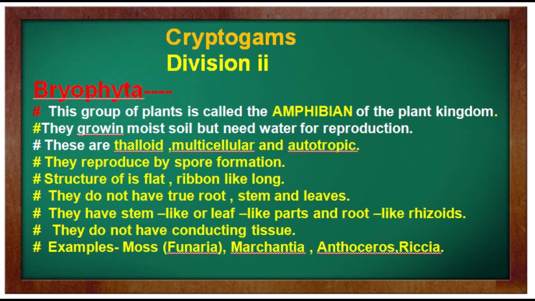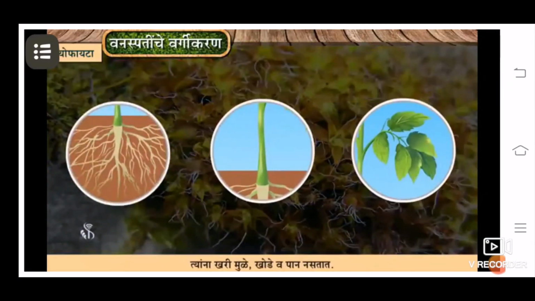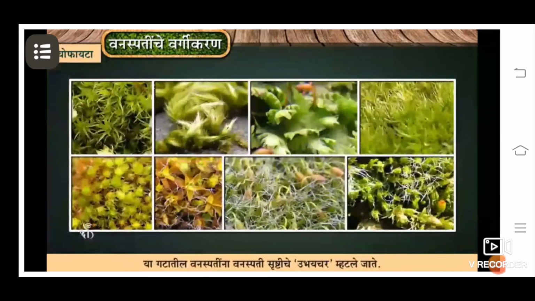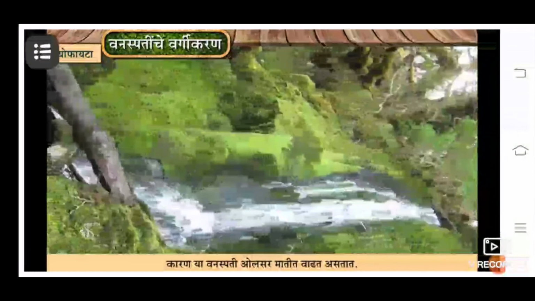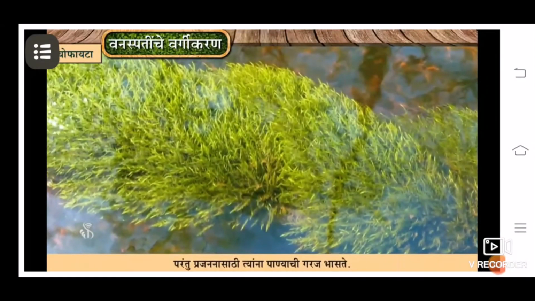So you see, the bryophytes do not possess a root, stem and leaves, but they have a root-like structure known as rhizoids, and they are generally found in moist areas. They have very small leaf-like structures.